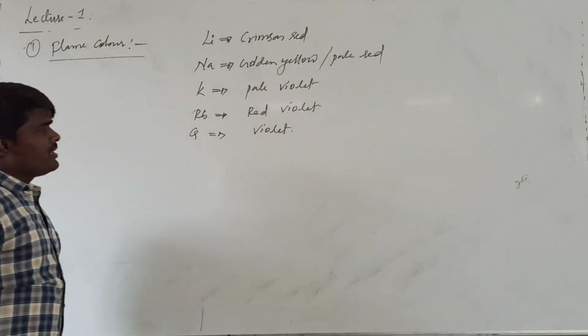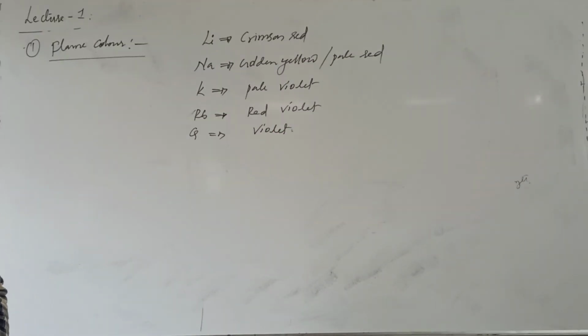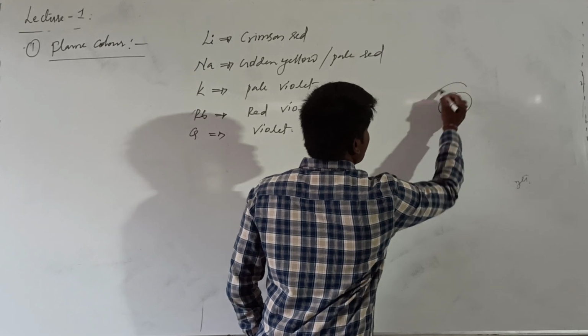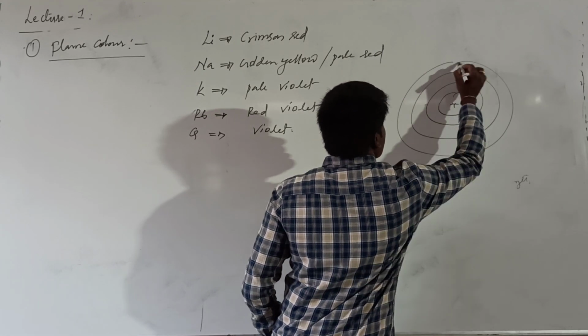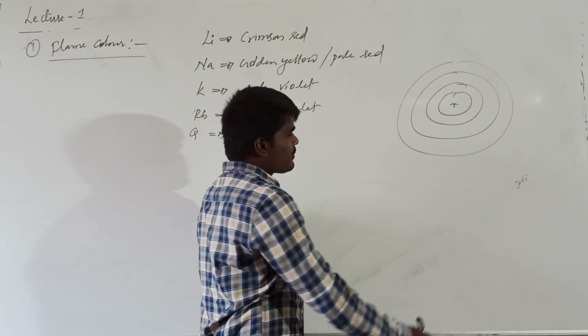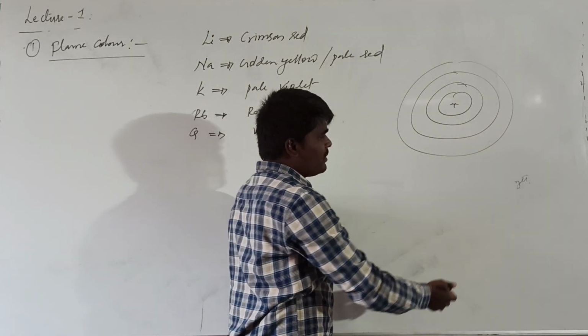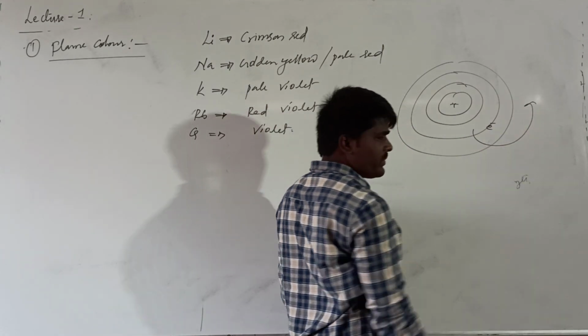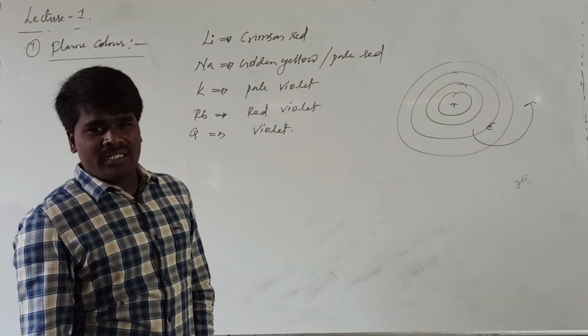These colors are important. They exhibit the color when you burn them in the flame. What is the reason for this color? Whenever you are heating a metal, there is the valence electron. When this electron absorbs energy, it gets excited to a higher energy level, and it won't remain there for a long time.